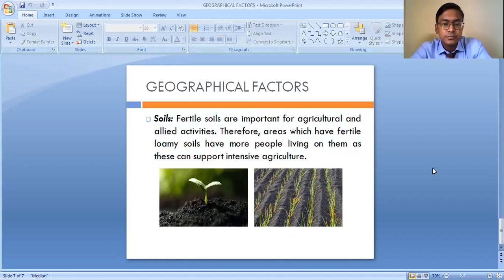So this is about the different geographical factors: the availability of water, the types of landform, the climatic conditions, and the types of soil, which play a very important role in the distribution of the population of the world. These factors have also influenced the uneven distribution of population within our country, India. So I hope you all have understood about the geographical factors which influence the population distribution.